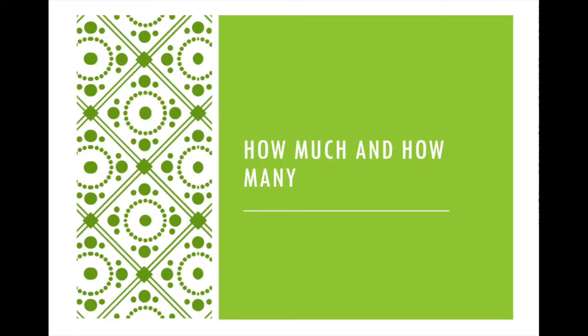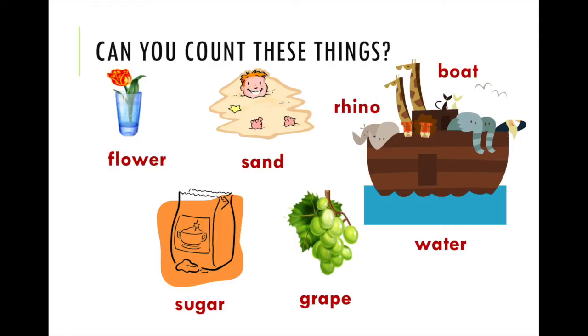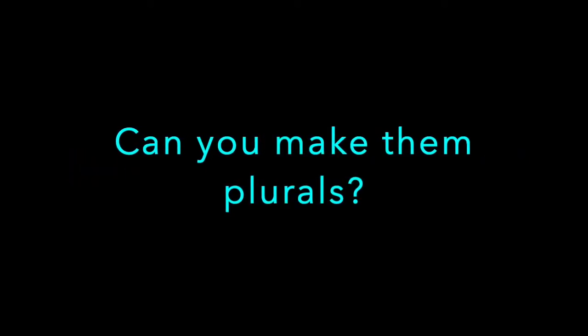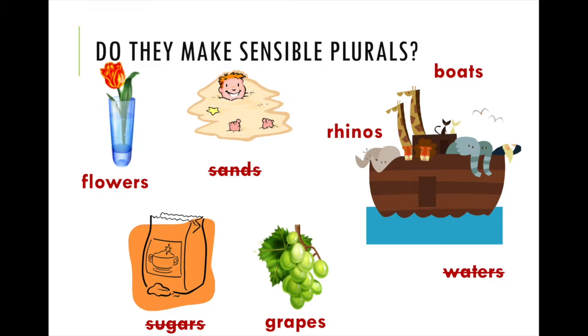How much and how many? How do we use this? Well, let's start here. Can you count these things? Flower, sand, rhino, boat, sugar, grape, water. Do they make sensible plurals? Yes, you can make them plurals. Now, not all of them.